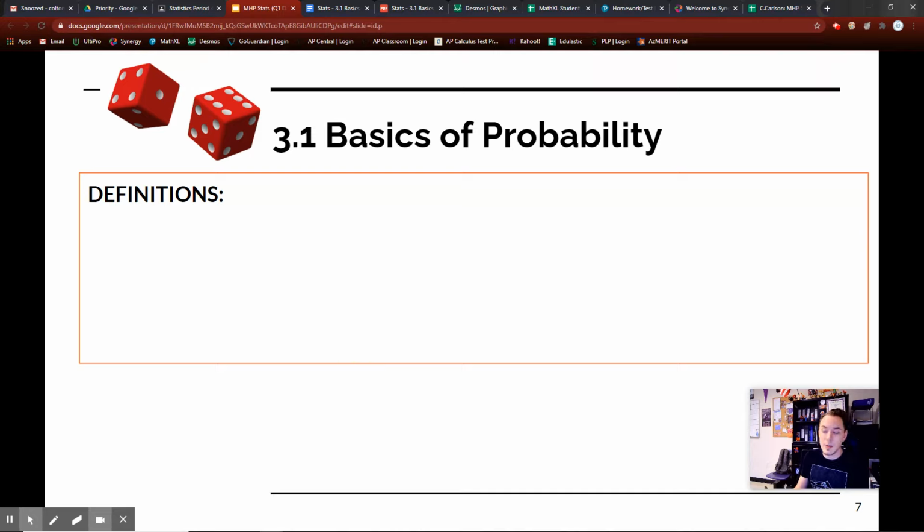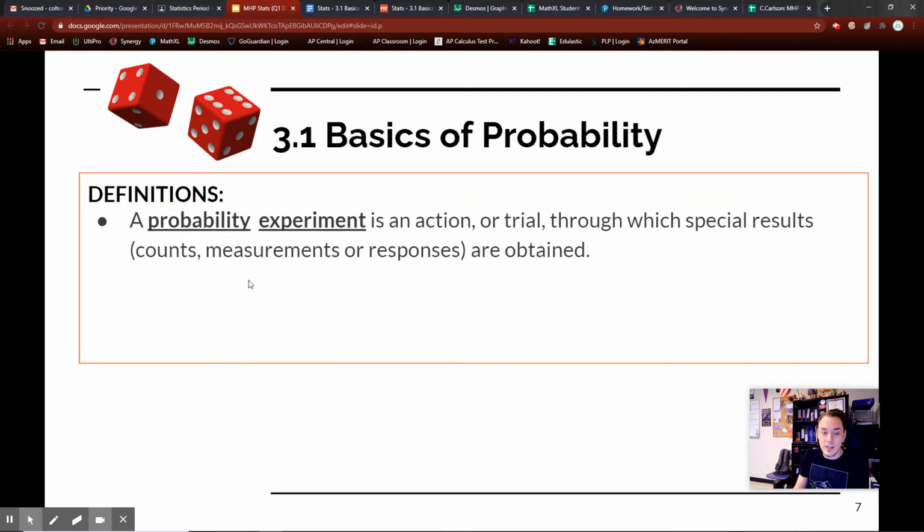I'm going to probably skip a couple of examples as we go through here because not all of them are necessary, but a good majority of them are necessary. So what are the definitions? Well, a probability experiment is what we call an action or trial in which certain specific results happen, meaning counts, measurements, or responses are obtained.